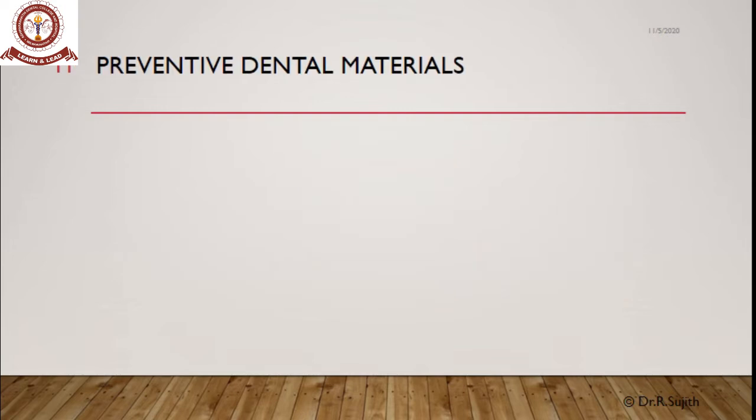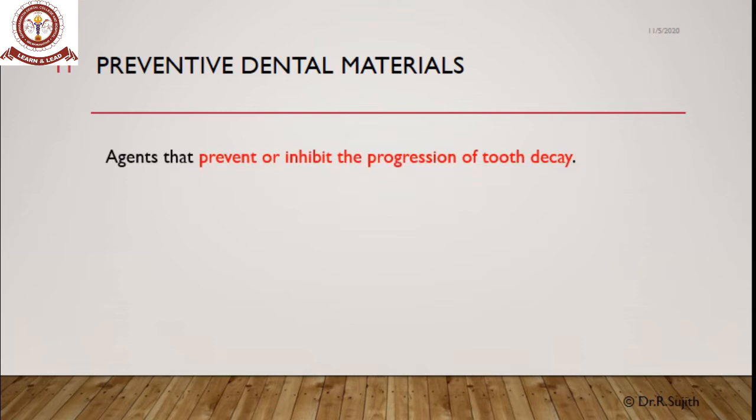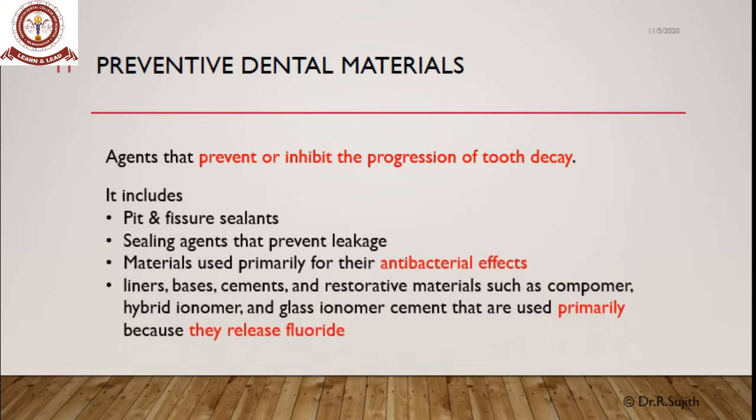Coming to preventive dental materials, preventive dental materials are the agents that prevent or inhibit the decay, that is dental caries, or the progression of tooth decay. So it includes the agents which have antibacterial effects or fluoride releasing effect.